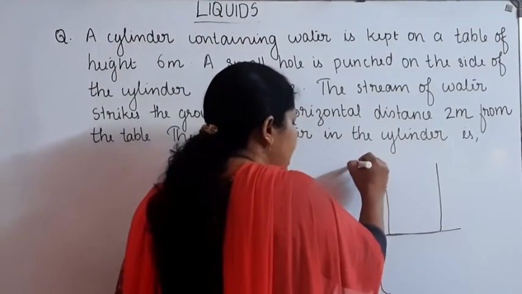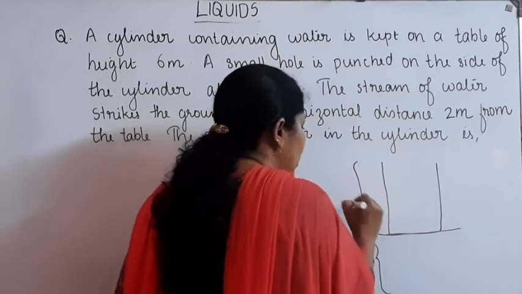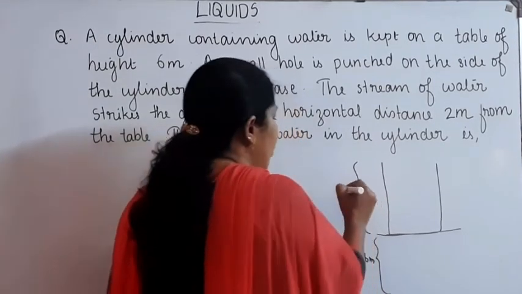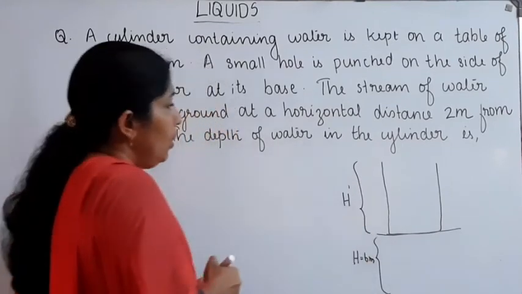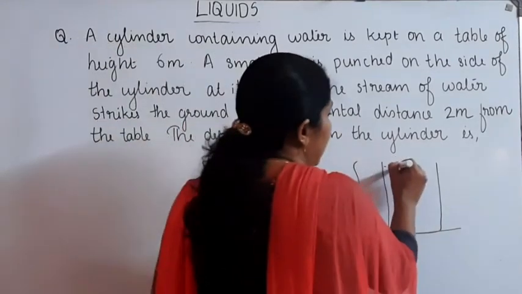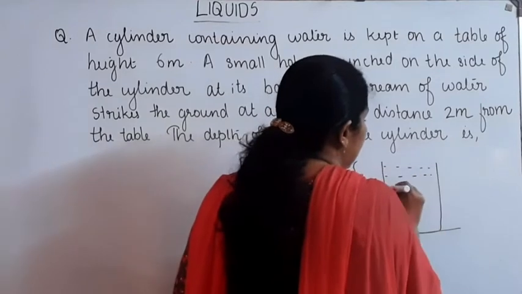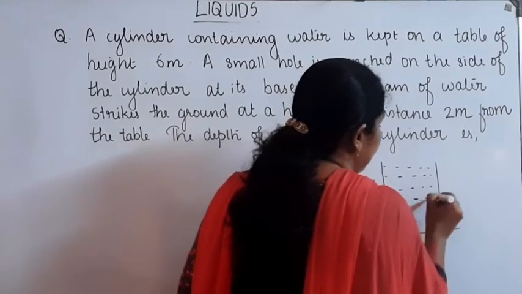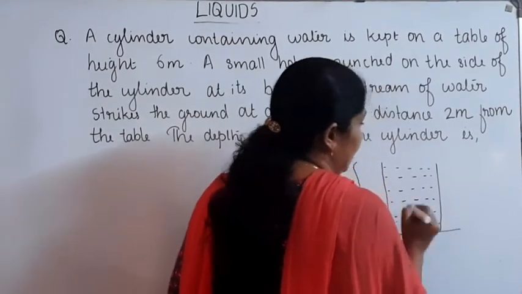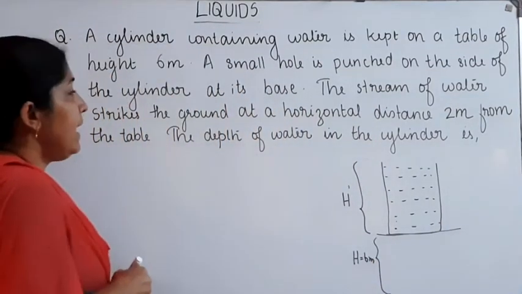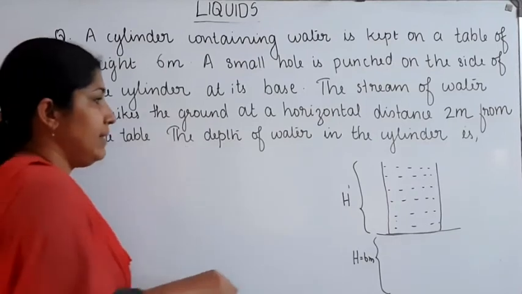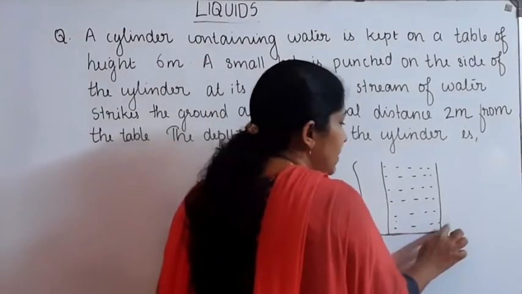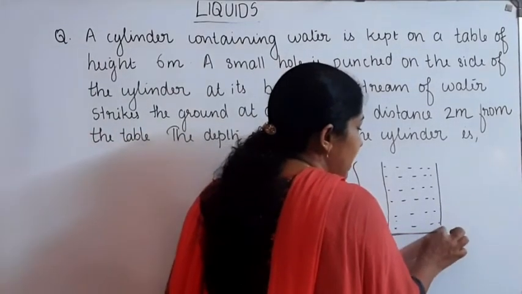Height of the cylinder, we don't know about that. Height of the cylinder is taken as h dash. Water is kept in this cylinder. A small hole is punched on the side of the cylinder at its base.